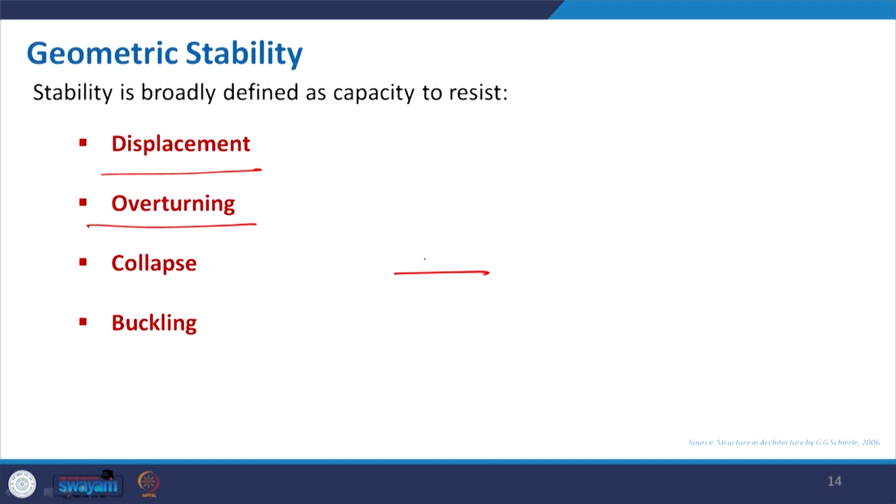If it is not stable, say for example, instead of putting my hand, it is placed like this, already tilted. So, with the minimum force applied to it, it will overturn. And buckling, I have already shown you, like when you put pressure, how it gets this particular bend, and then finally it may collapse.